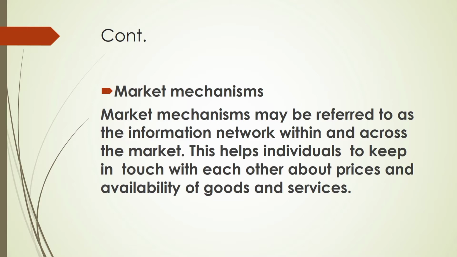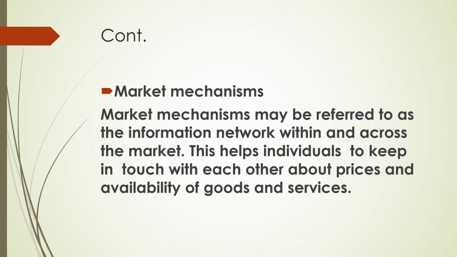There is a network within that market that spreads information. And one of these mechanisms can be advertisements. Through advertisements, producers communicate with their consumers on what a product is, the usefulness and the worth of that product, and that is what we term as market mechanism.